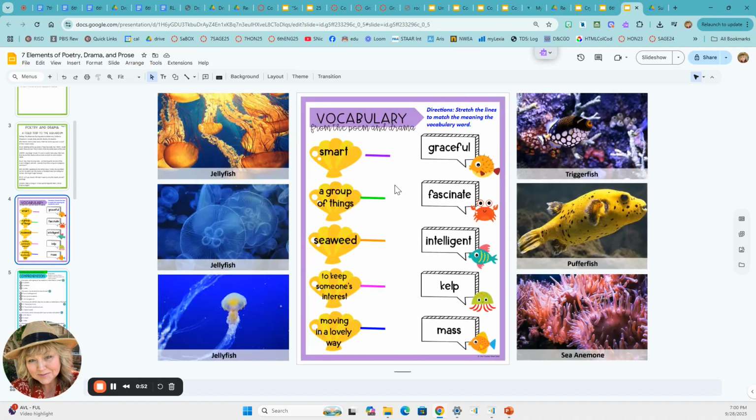On this slide, the directions are to stretch the lines to match the meaning of the vocabulary word. So, of course, if you look at the word smart, you will stretch it to intelligent. Move that up. You'll do that with the rest of them.